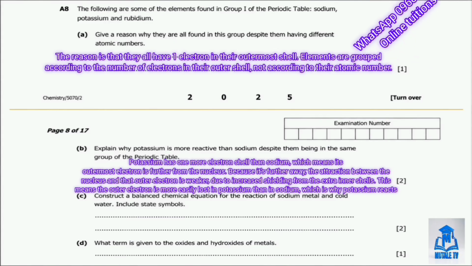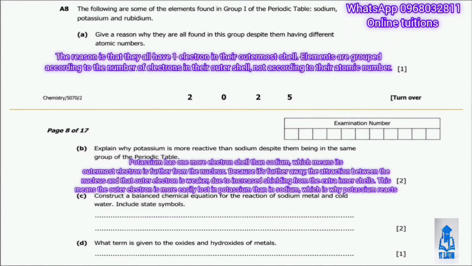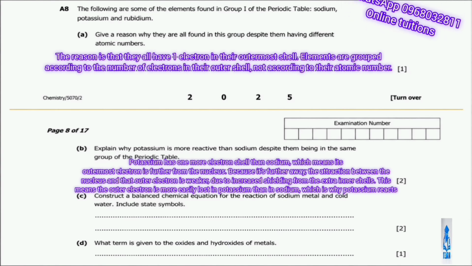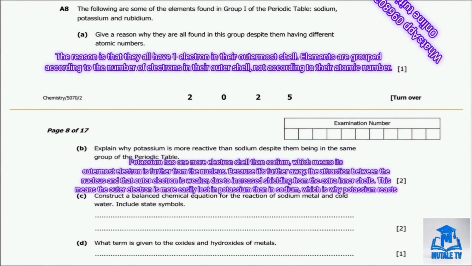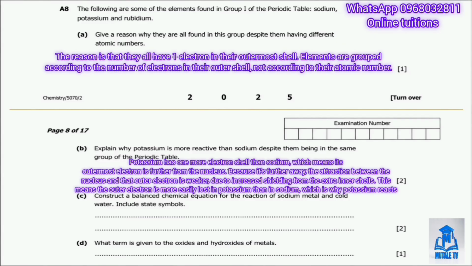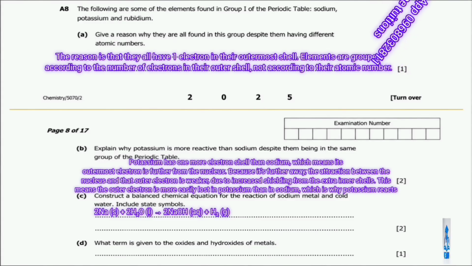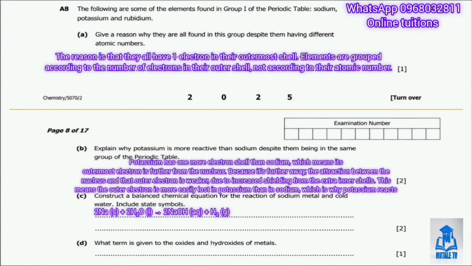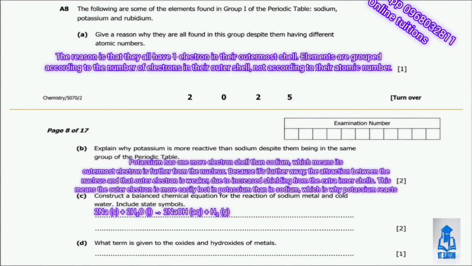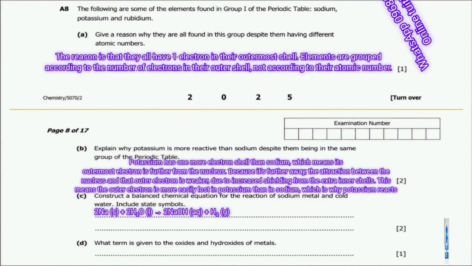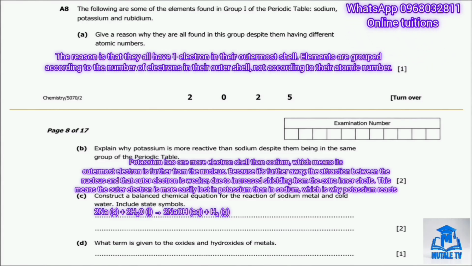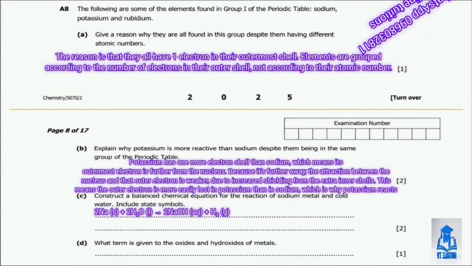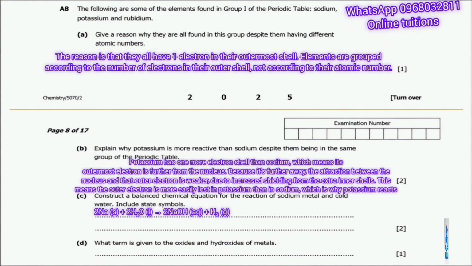Okay, moving on to question C. Question C reads: construct a balanced chemical equation for the reaction of sodium metal and cold water, including state symbols. Sodium reacts with cold water to produce sodium hydroxide and hydrogen gas. The balanced equation is 2Na (s) + 2H2O (l) gives us 2NaOH (aq) + H2 (g). Notice we need 2 sodium atoms and 2 water molecules to balance the hydrogen atoms produced as hydrogen gas.